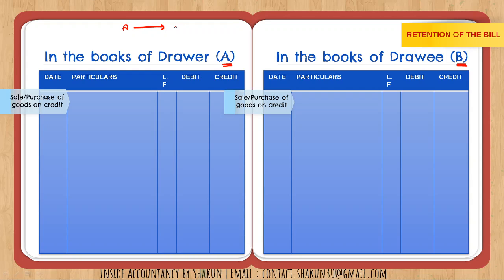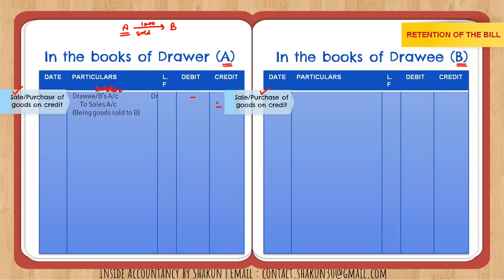A sold goods to B. A had sold goods to B worth rupees, let's say 1000. So what will be the first entry? In the books of A, we have to pass the entry for sales, and in the books of B, we have to pass the entry for purchases. In the books of A, the drawee or B's account will be debited since he is the debtor. B is the debtor for A, and sales account will be credited with the amount of the sales that have been made.